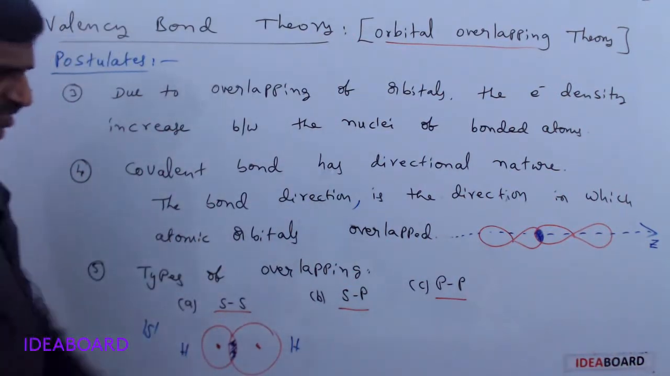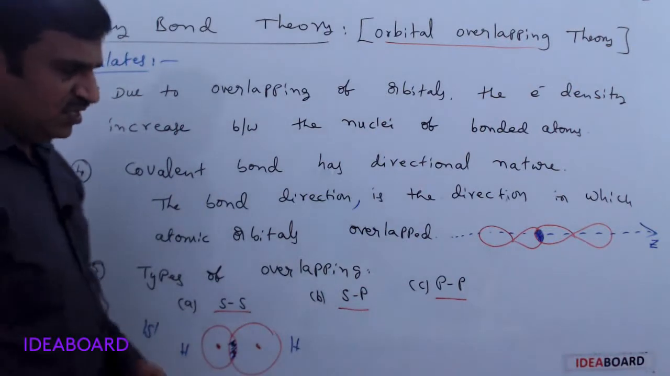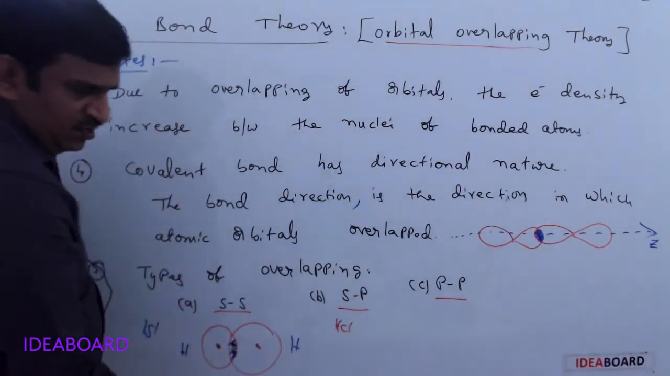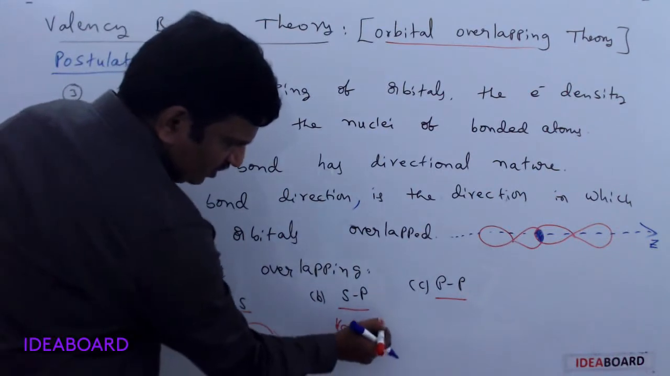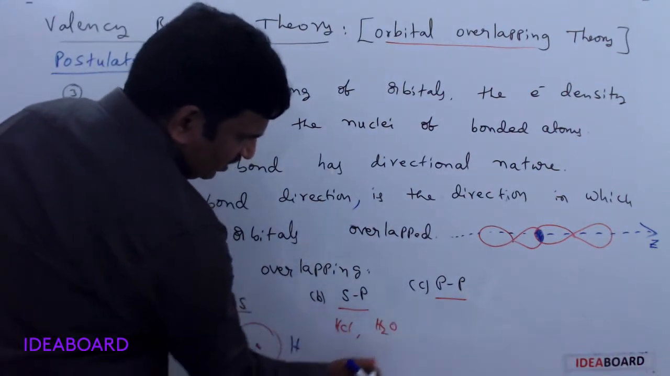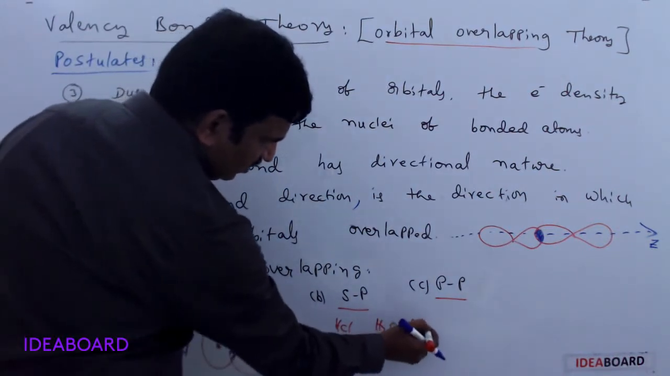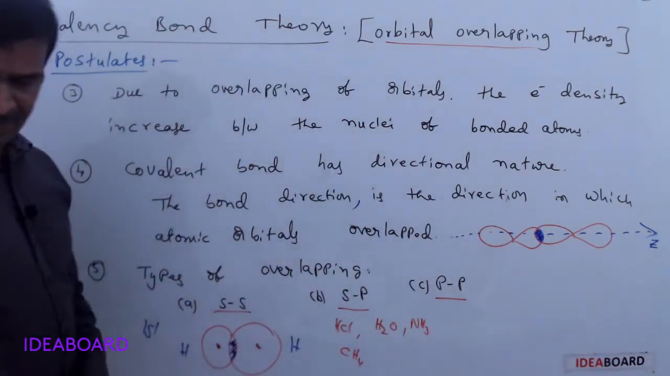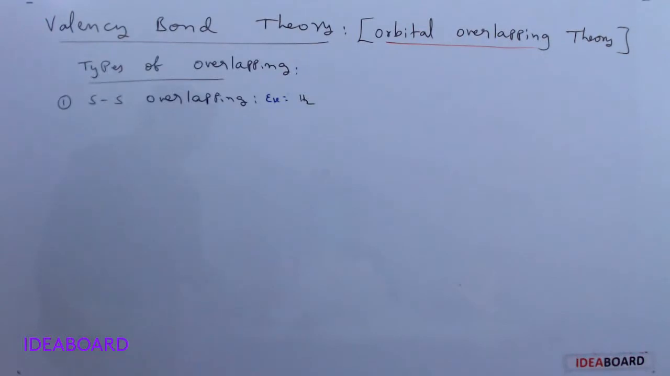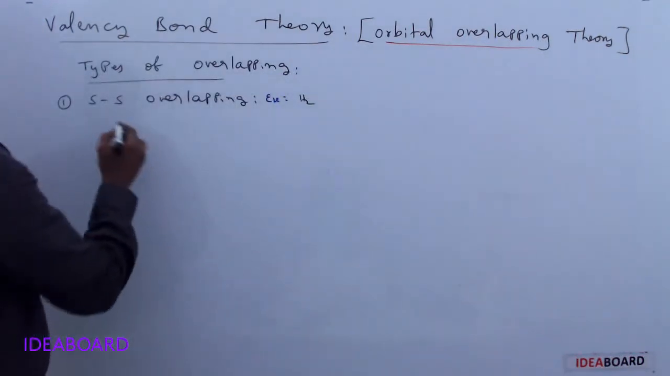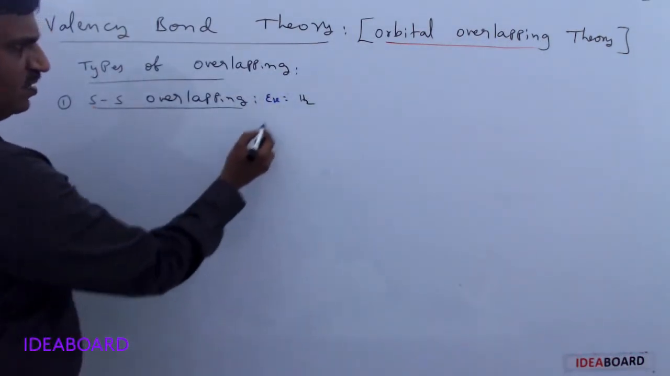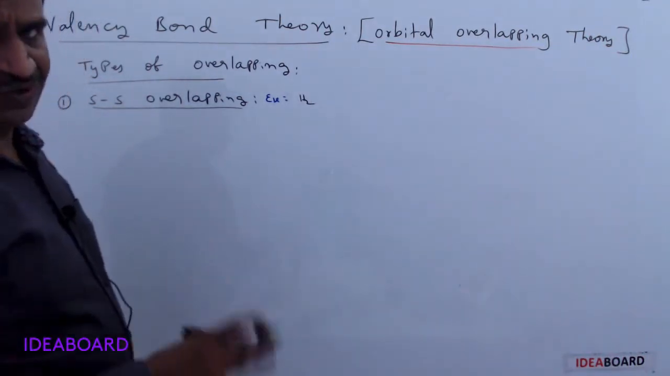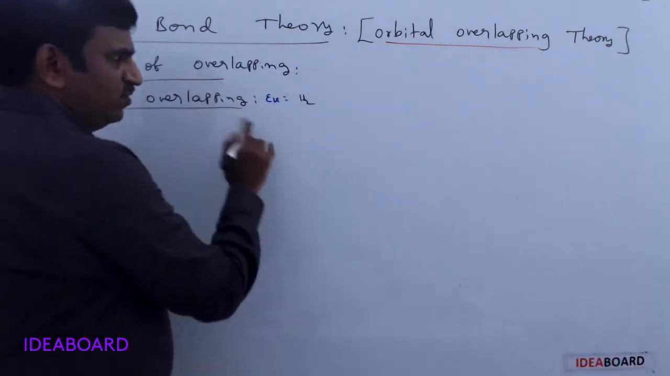They form a covalent bond, which is called SS overlapping. And the next one is SP overlapping. For SP overlapping, we can write the examples HCl, H2O, NH3, or CH4. So in the types of overlapping, the first one is SS overlapping. The example for this is hydrogen only. There is no other example for SS overlapping, only the hydrogen molecule.